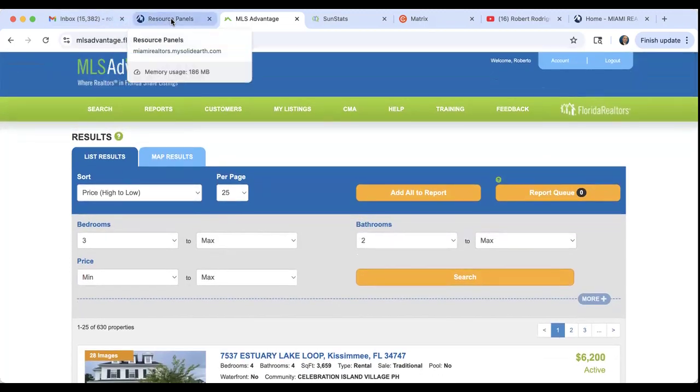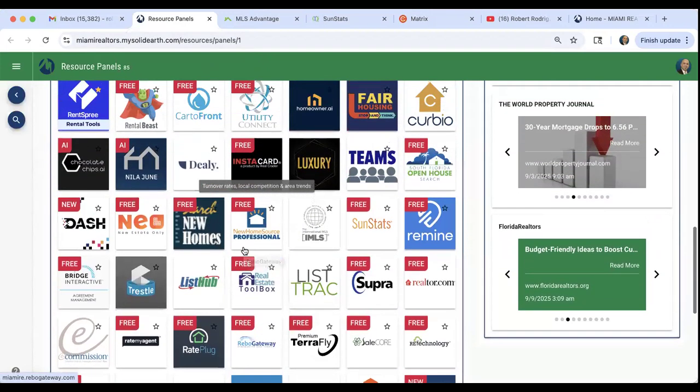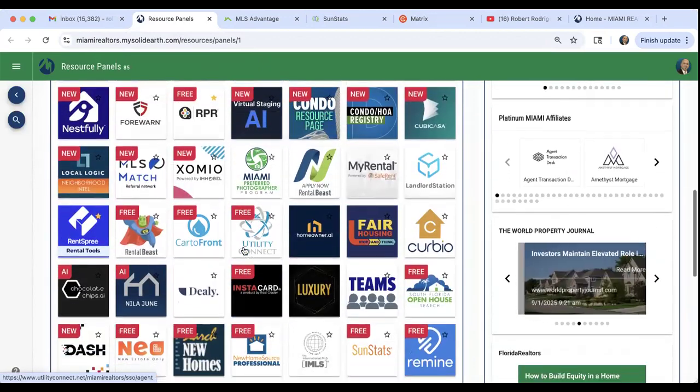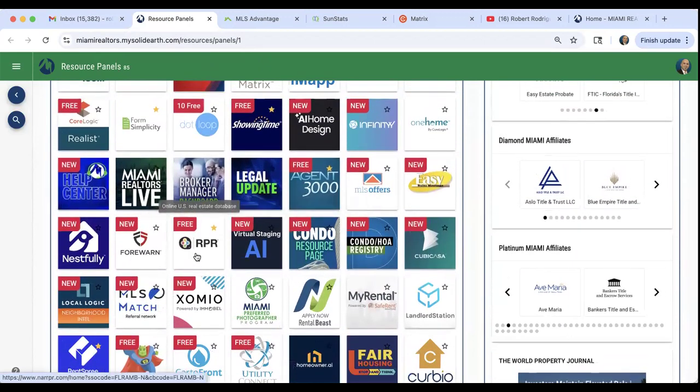All right, guys, that's MLS Advantage. Just a quick tip here. If you want to search properties that are also for sale outside of Florida, you can always use RPR. If I happen to find it, I lost it. There it is. I'm going to go ahead and click on RPR and show you that I can go to RPR